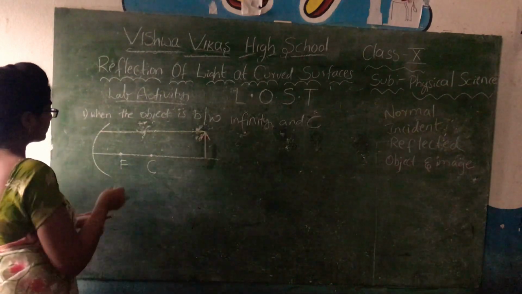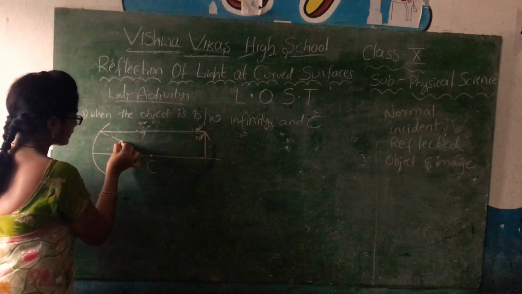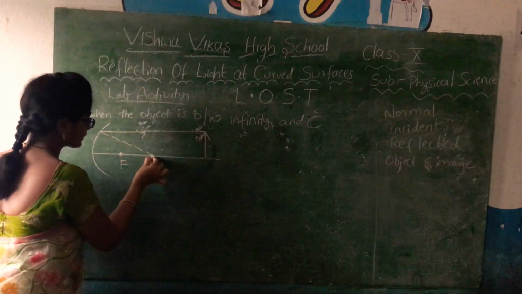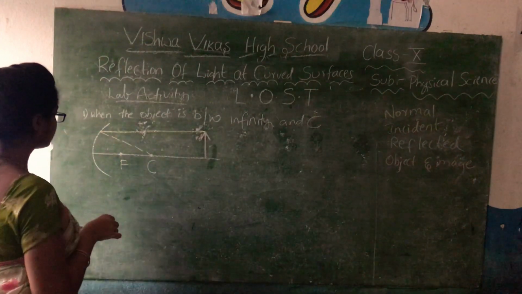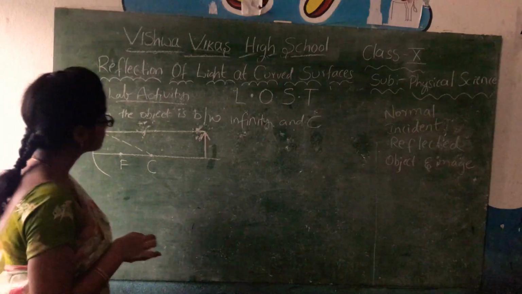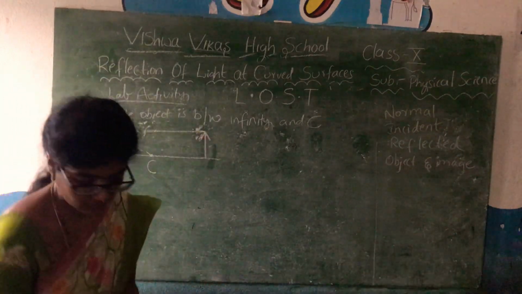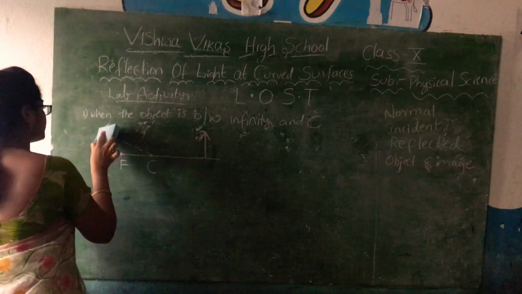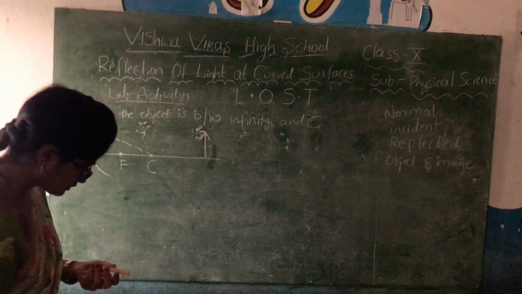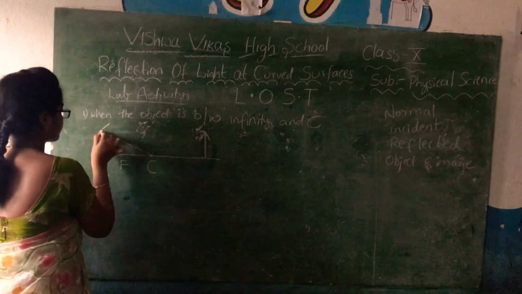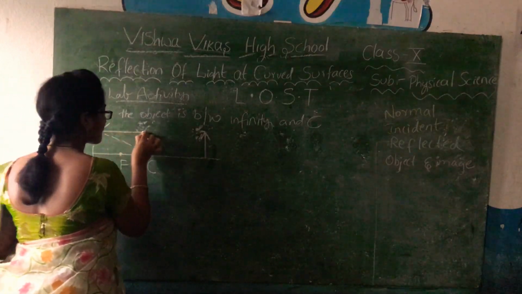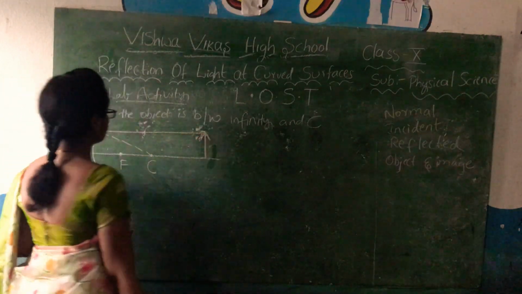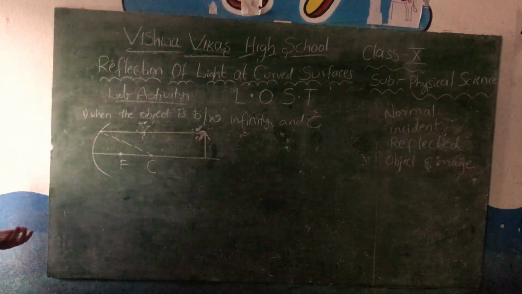I am showing the normal with the yellow one. That is the normal, and that is the incident ray.